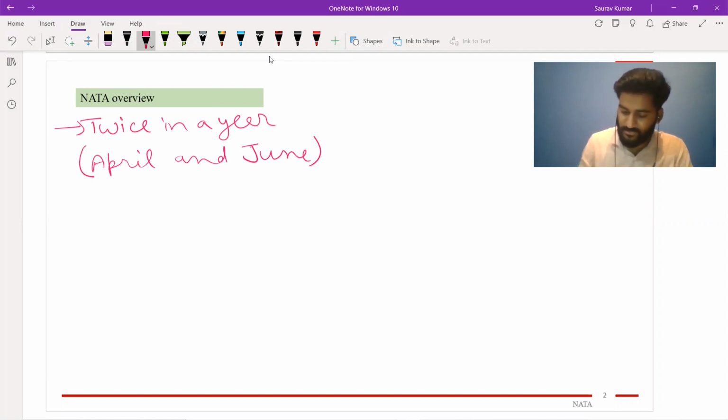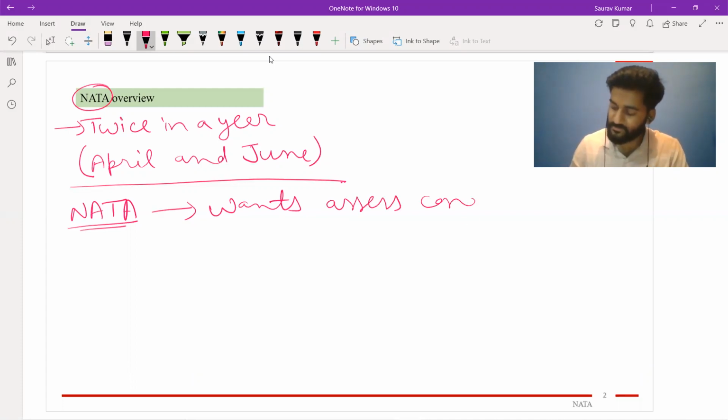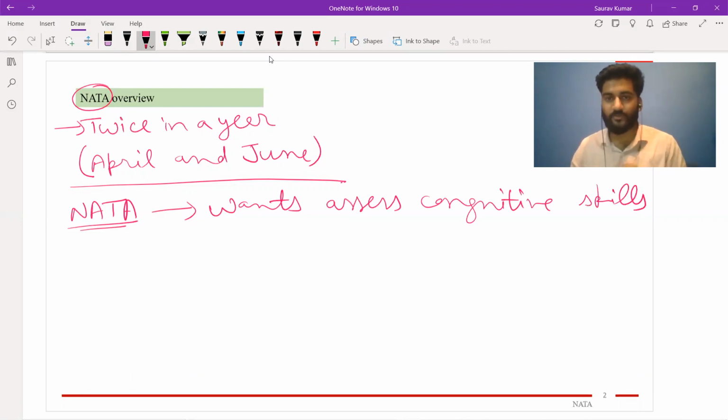Now in this exam, the motive of having NATA is that he wants to assess your cognitive skills. Like these are some of the aim that are defined by the conducting authority. That is the Council of Architecture COA who conducts this NATA exam.